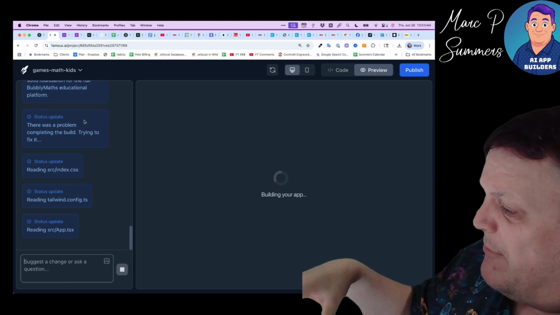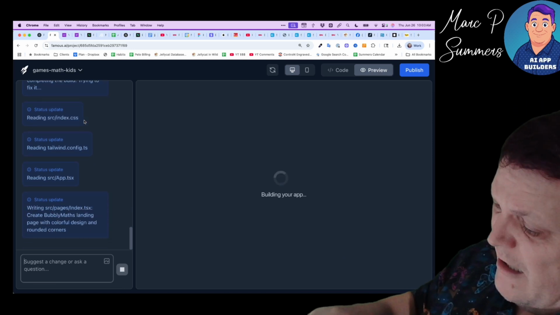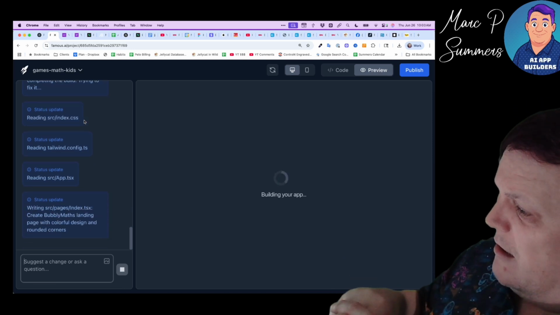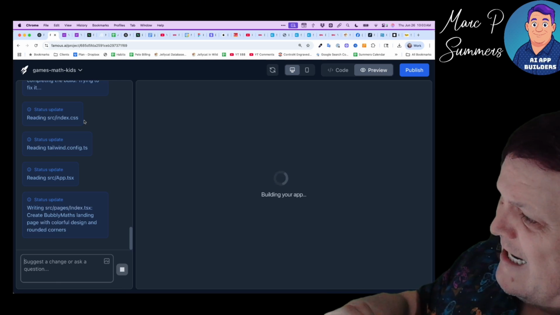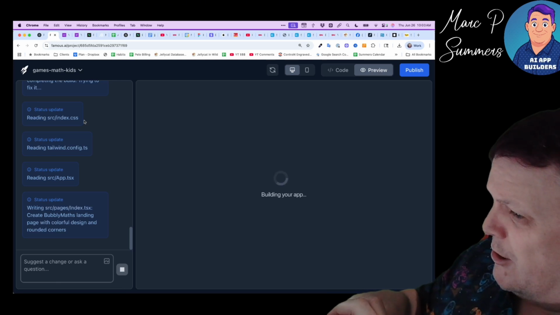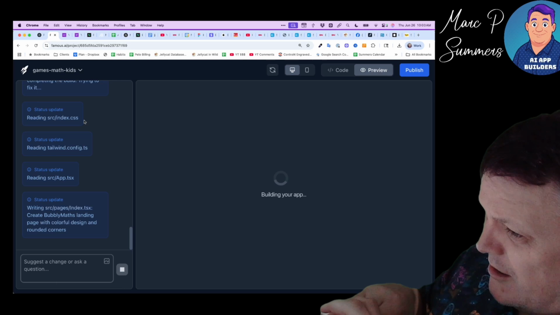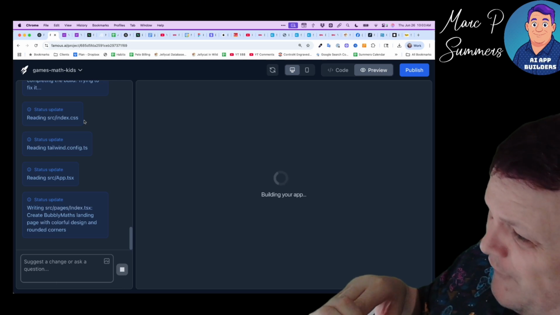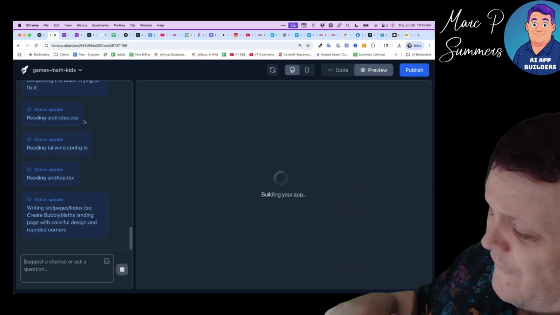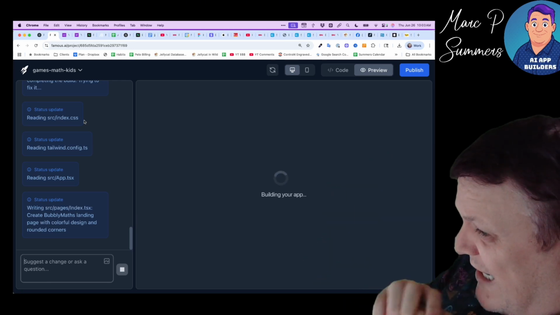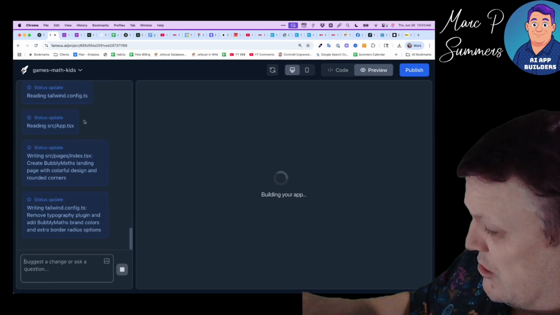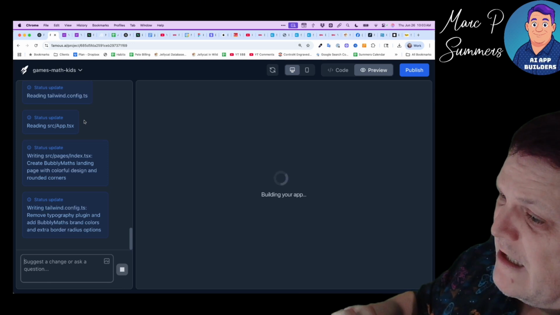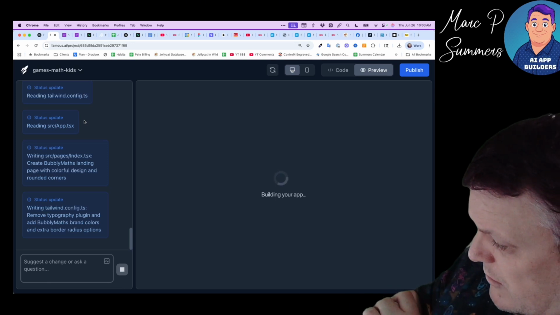Literally just describe it as best you can in plain English. You don't need to be technical. You don't need to say the button with the CSS class game button underscore number 6 needs to say this and be activated with a href, blah, blah, blah, lots of acronyms and so forth. You don't need all of that. Just talk to it as if you're talking to a developer who's building this for you. Wow. Okay.